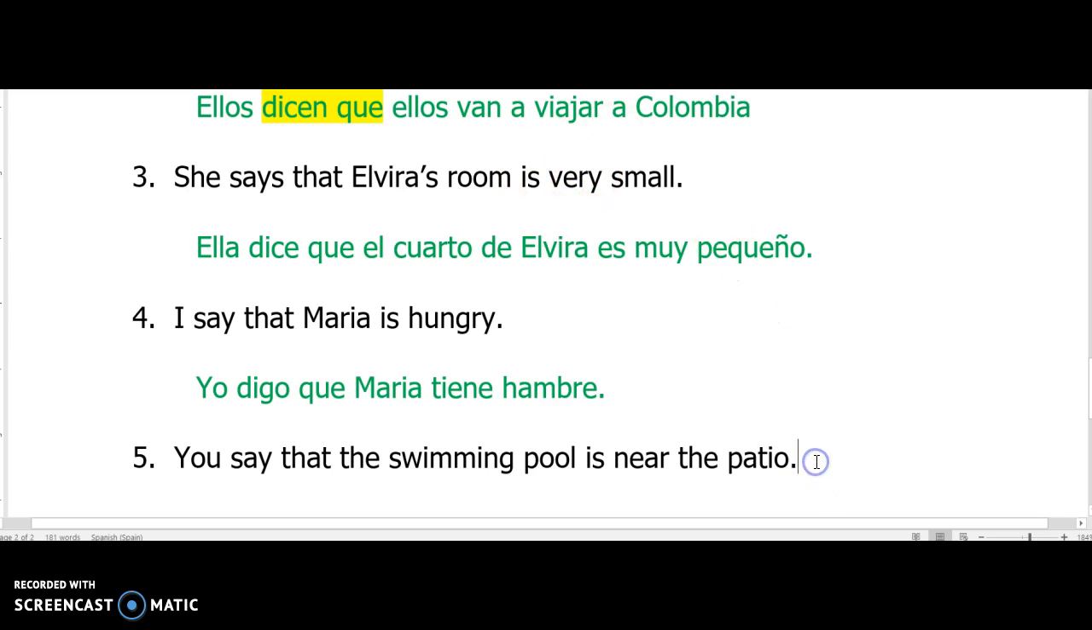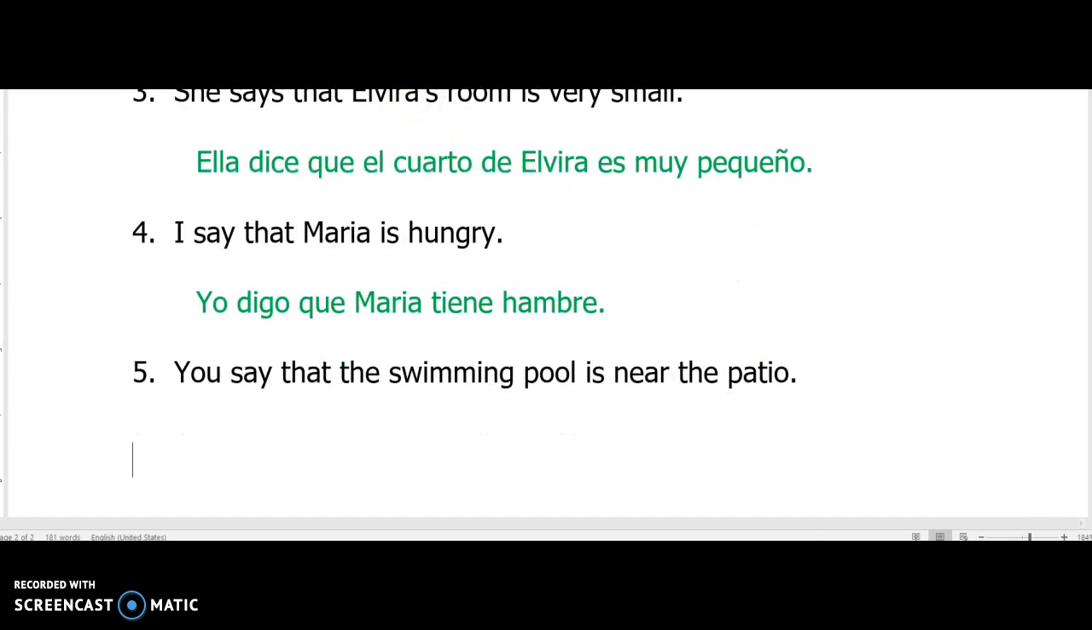All right. Last but not least, let's do one. You say that the swimming pool is near the patio. All right. We're going to assume we're going with informal you. So tú dices que. You say that. The swimming pool. La piscina is near the patio. Here's our is. Condition. Characteristic. We know for how we feel and where we are, always use the verb estar. Está near or close to. Cerca de. The patio. El patio.